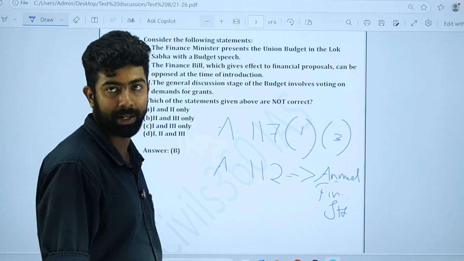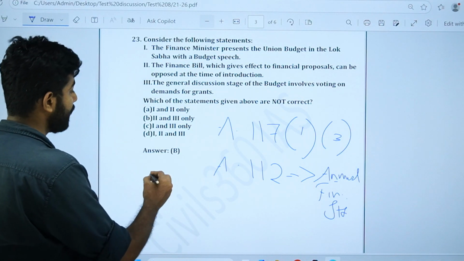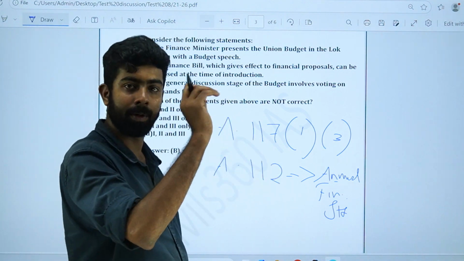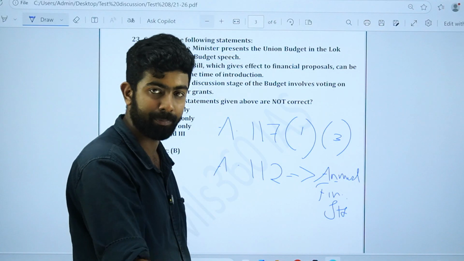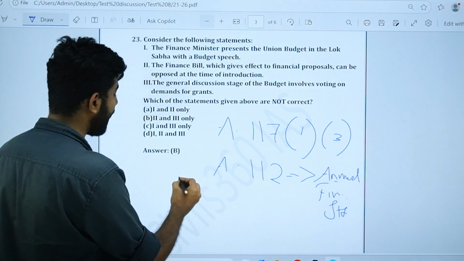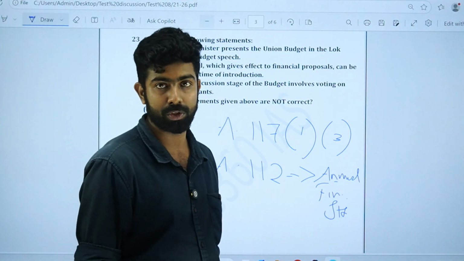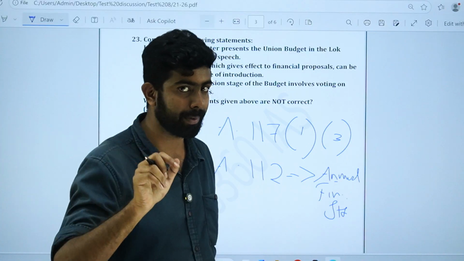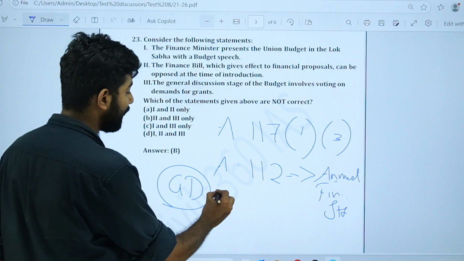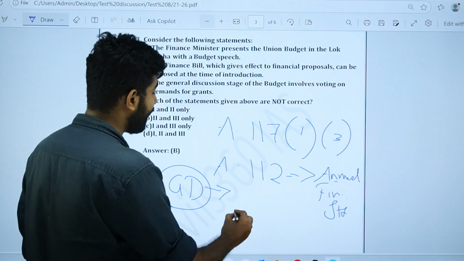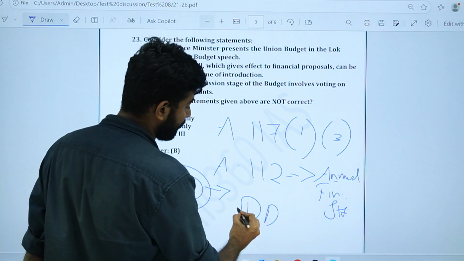This is the first step. At that step, the budget speech is there. Then the finance minister will introduce the budget. Then a general discussion will take place, and this motion cannot be opposed. Introduction of the budget cannot be opposed. Then a general discussion happens, then a detailed discussion happens.